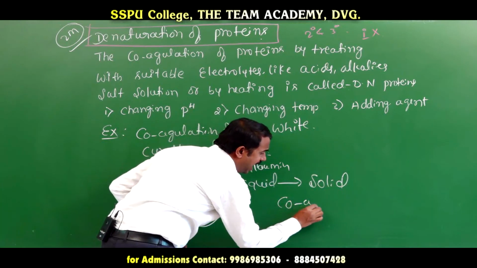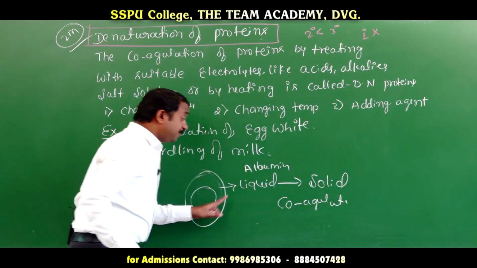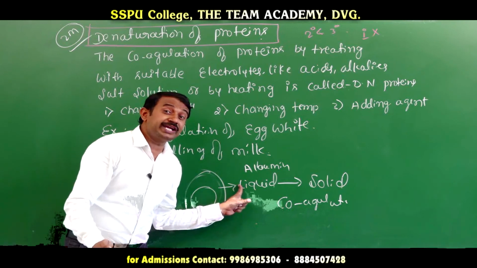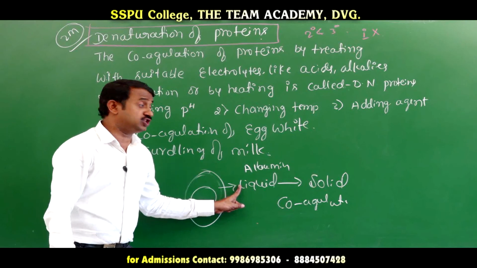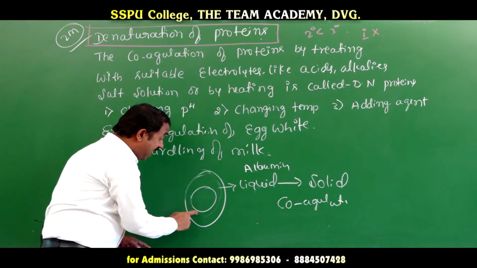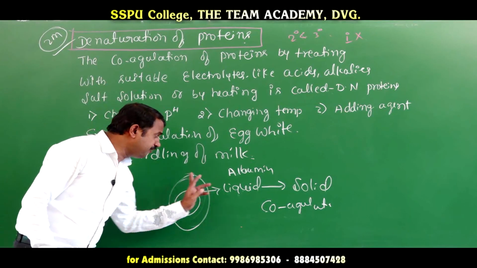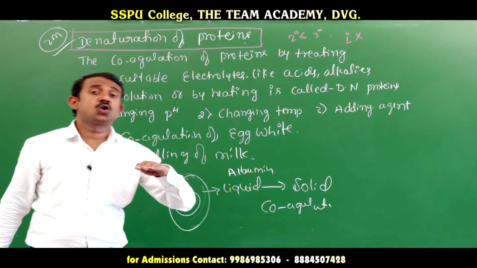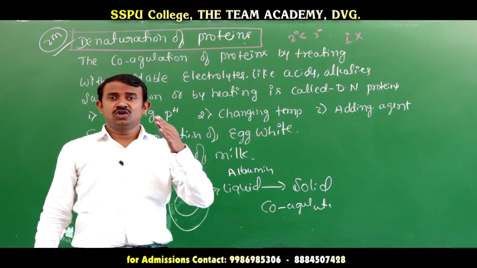That is called coagulation. It means the proteins' physical and biological properties are changed by the action of heat. The proteins become coagulated. That is called denaturation of proteins.